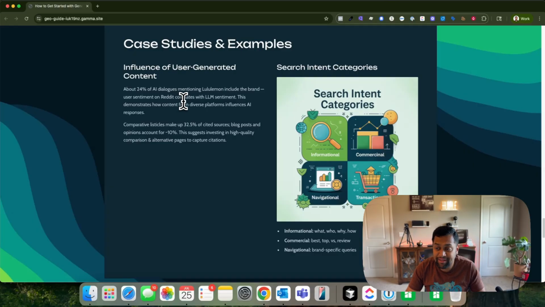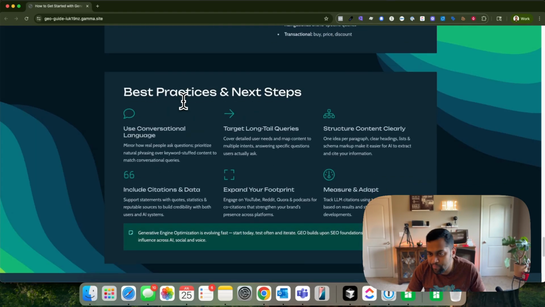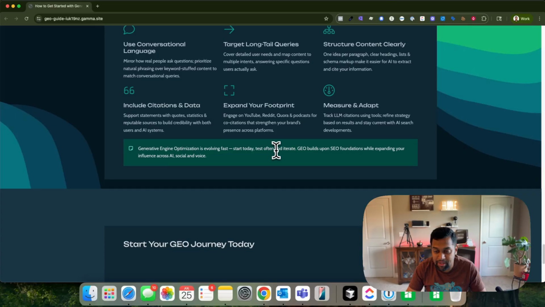So search intent optimization is another term that I would like to mention here, right? So that you know what the intent is and what the content should be. And because most of these LLMs are really good at understanding intent, you've got to focus on that. So again, use conversational language, target long tail queries, structure your content clearly, include citations, and measure.